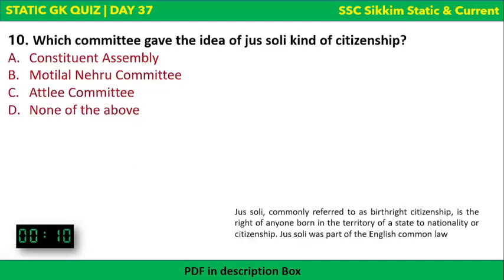Which committee gave the idea of jus soli kind of citizenship? What is jus soli? It's commonly referred to as birthright citizenship, which is the right of anyone born in the territory of a state to nationality or citizenship. So those who are born in any place should be citizens of that place. This is basically jus soli citizenship. And who gave the idea of this? Options are there. Your time begins now.